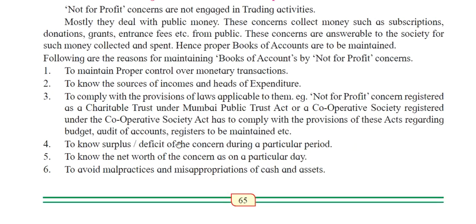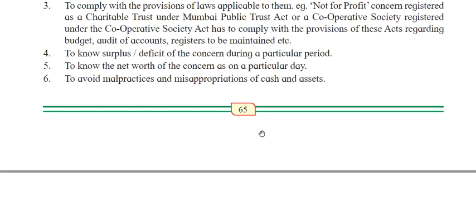And to know the surplus or deficit of the concern during a particular period, how much surplus or deficit happened, they prepare books of accounts. Next is to know the net worth of the concern as on a particular day. What is the net worth of the concern? To come to know that, and to avoid malpractice and misappropriation of cash and assets, they maintain books of accounts.